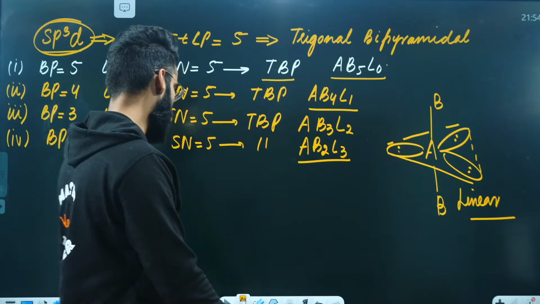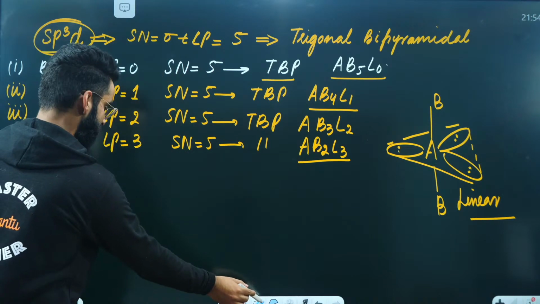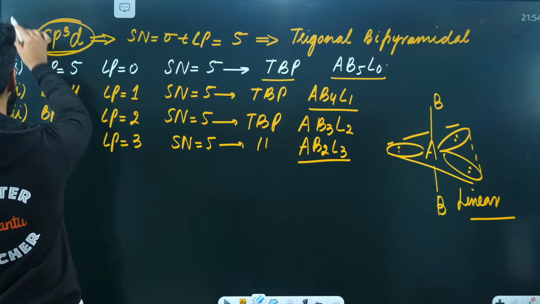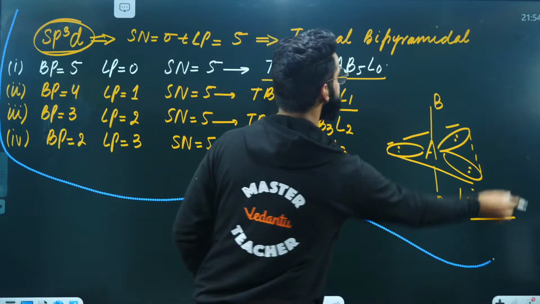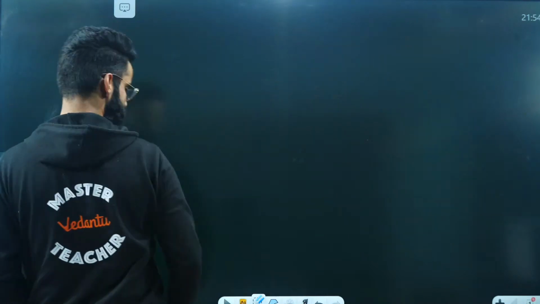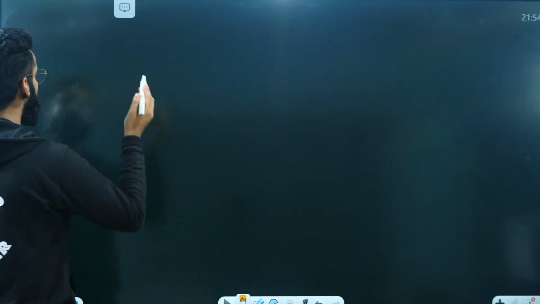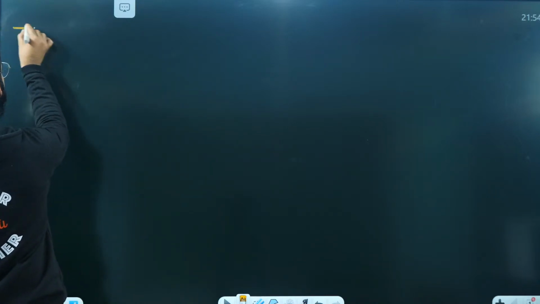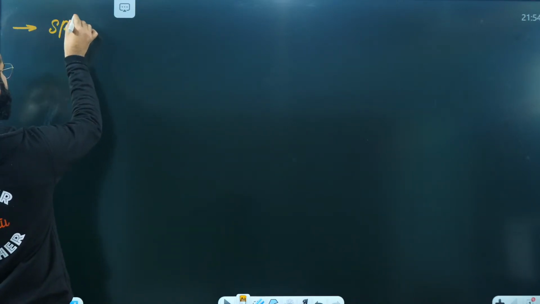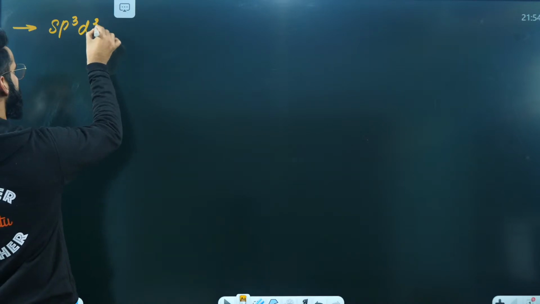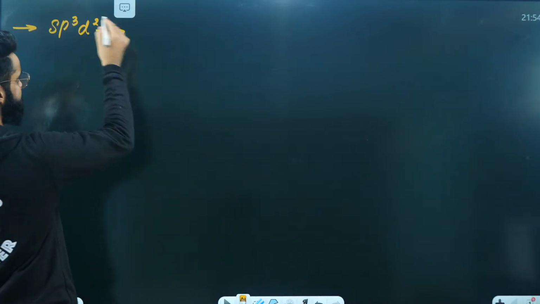Now let's have a look at the next category, which is sp3d2. Then we can solve some questions as well, right? So let me erase all this. Now have a look exactly at the category of sp3d2. Molecules in which the hybridization involved is sp3d2.